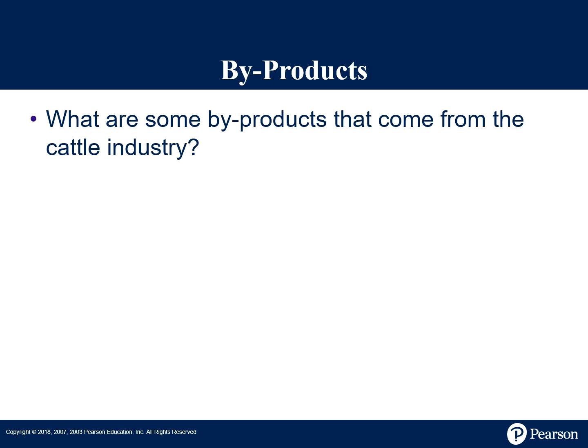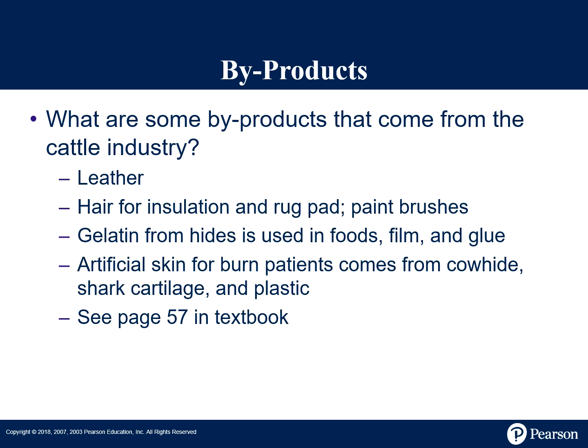Beef cattle also provide many byproducts, including leather for shoes, belts and upholstery, hair for insulation, rugs and brushes, gelatin from hide for foods, film or glue, and artificial skin for burn patients that is derived from cowhide. These byproducts add economic value and expand the importance of the beef industry.